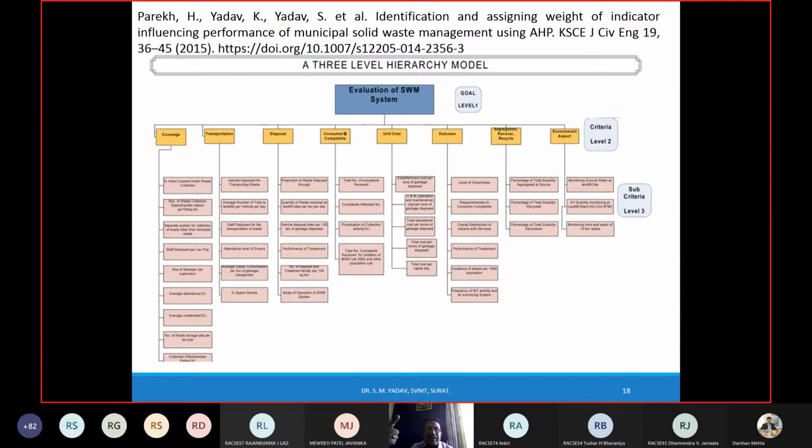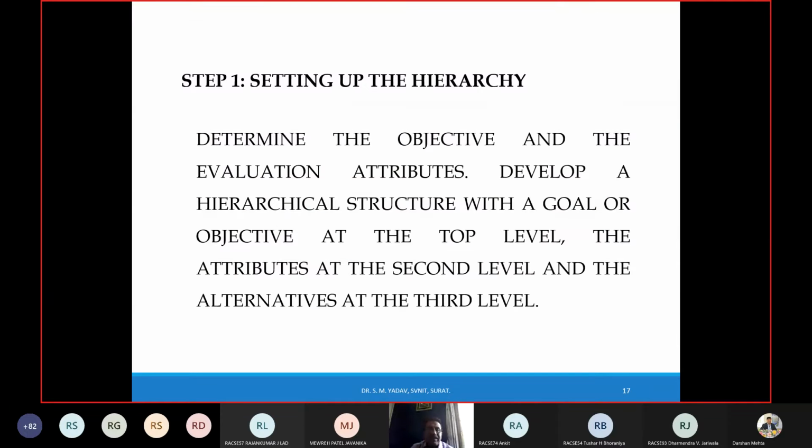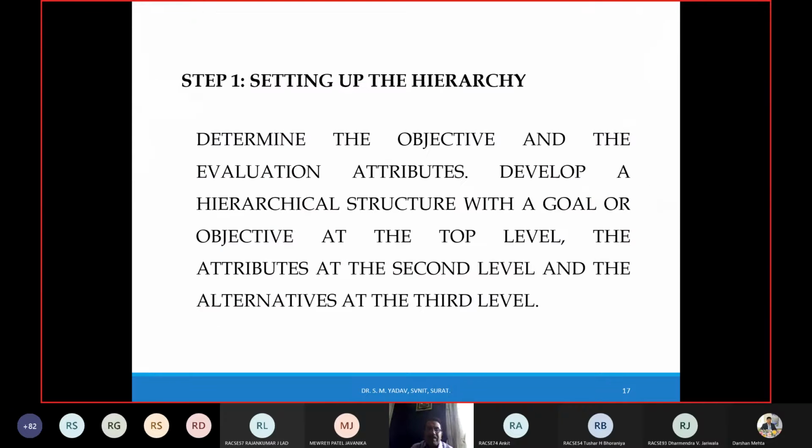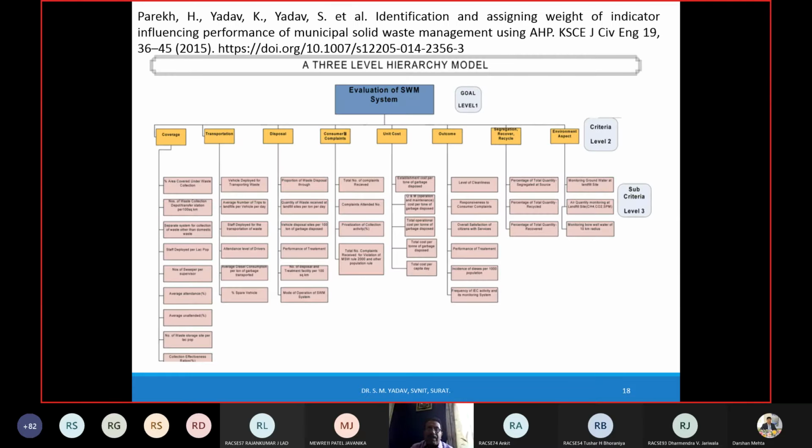You just see that on the top it is written goal. Goal, that is level 1. So what is my step 1? Determine the objective. So what is my objective? Evaluation of SWM system. What is my second step? The evaluation attributes. So these are the attributes. Attributes 1, 2, 3, 4, 5, 6, 7, and 8 are there. That is at level 2. That is criteria. And each attribute is again affected by sub criteria, right? So that is sub criteria, level number 3.